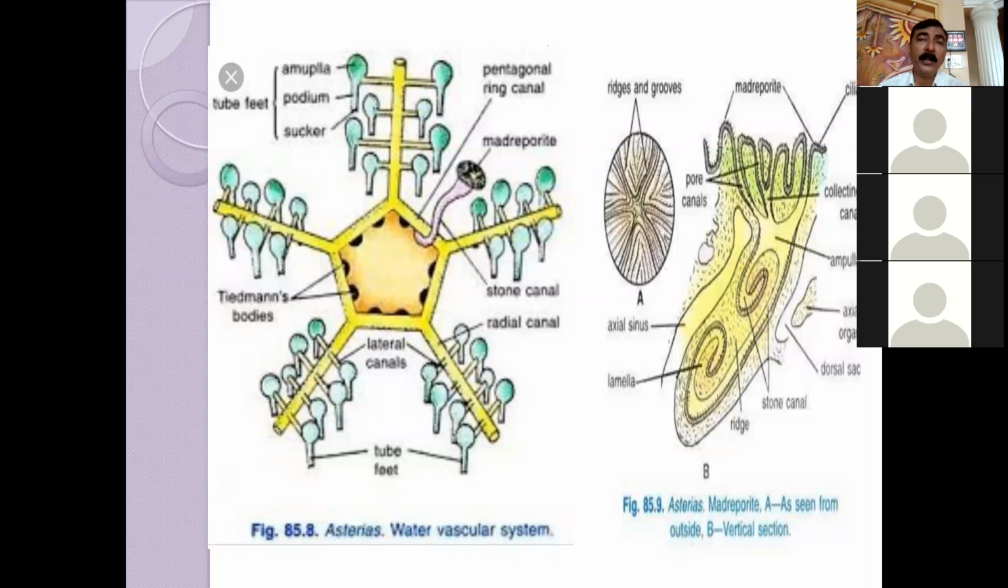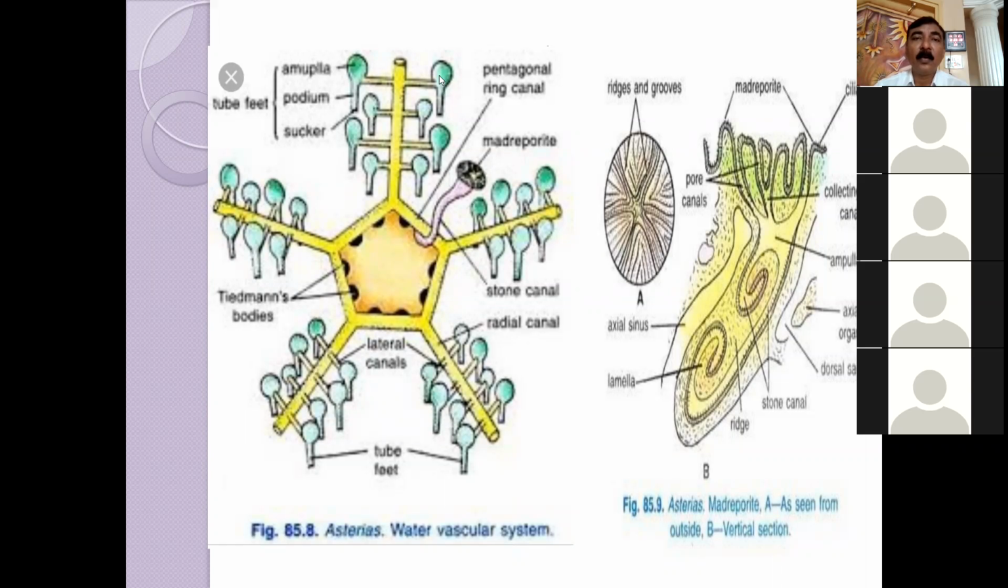So this particular podium, ampulla and sucker perform like a dropper. The water will go out from there, then water will be filled again. From where will we fill it? Madreporite, ampulla, stone canal, ring canal, radial canal, lateral canal and ampulla. Like that, again the vacant podium and ampulla will get filled with water. Like that, a hydraulic water pressure system is there.